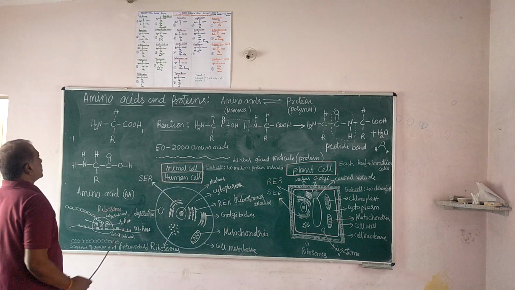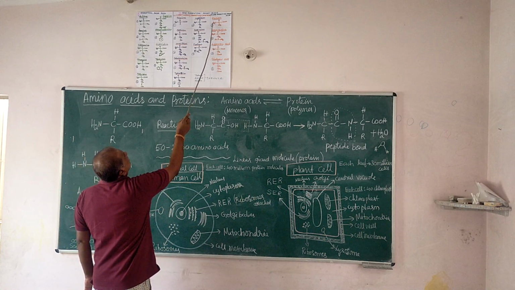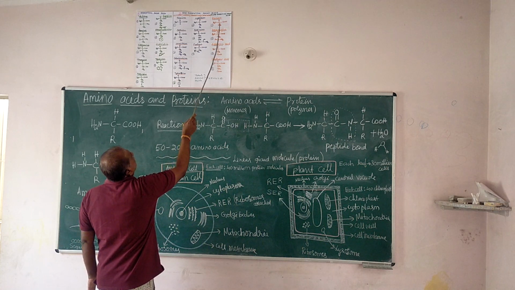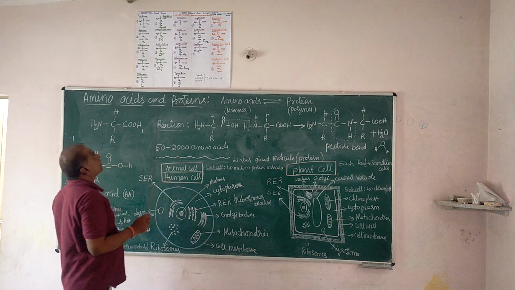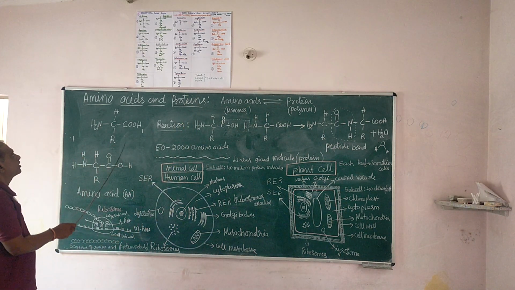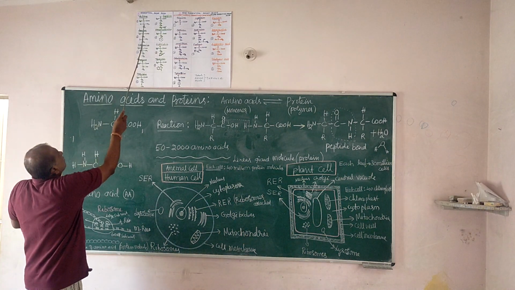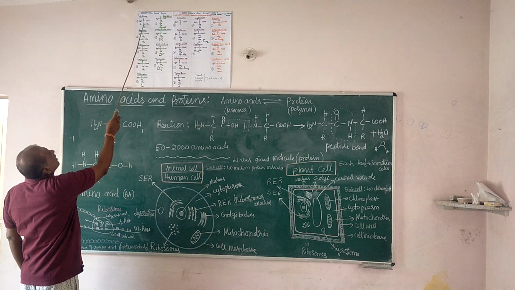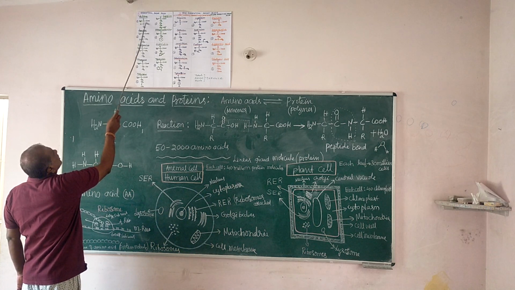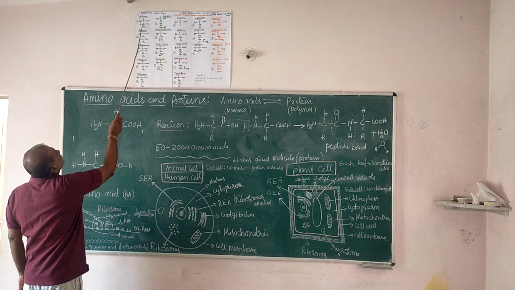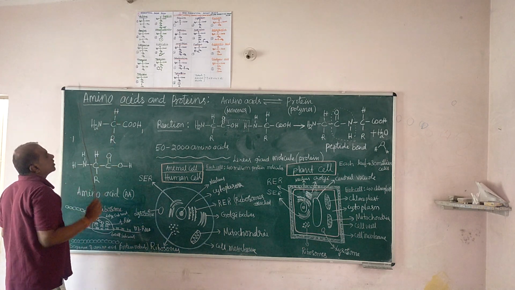And the next amino acid is alanine. This carbon is common, connected to CH3 in place of H. So likewise, the R group is different for different amino acids. It is called alanine. One by one, next is valine. This is common. This is called the R group: C, CH3, H, CH3. This amino acid is called valine.